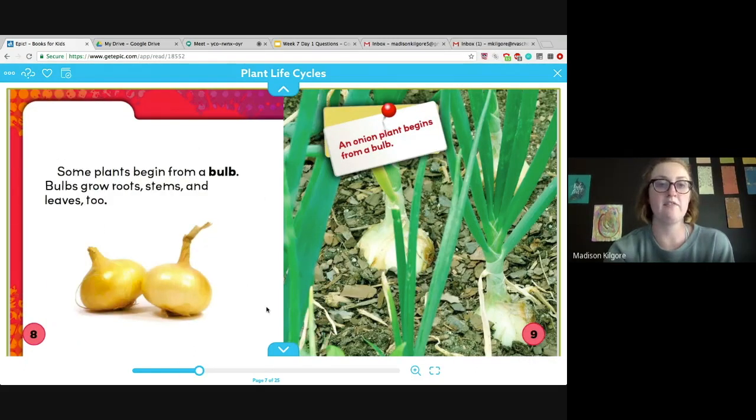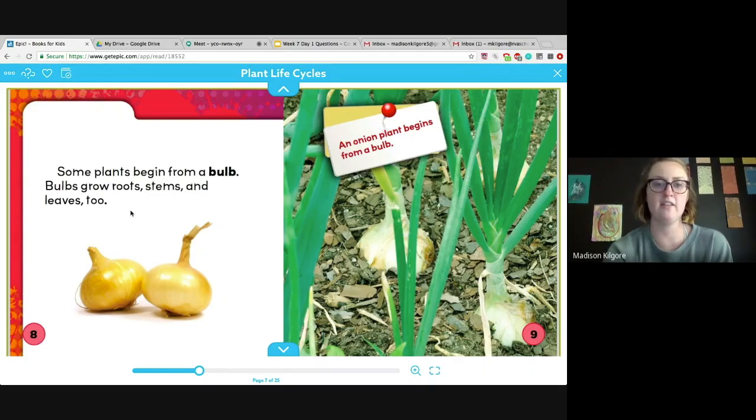Some plants begin from a bulb. Bulbs grow roots, stems, and leaves too. An onion plant begins from a bulb. So I'm not going to look at the glossary here, even though it's a bold word. I'm going to use some context clues. And I might ask myself, what is a bulb? That's a new word, but I can use what the page is giving me.